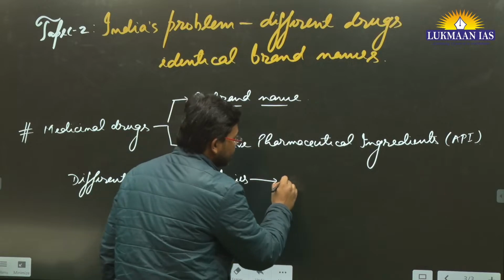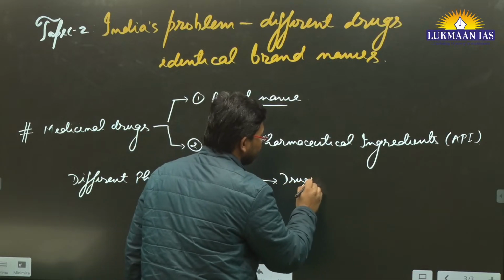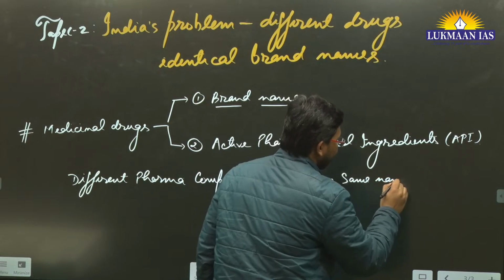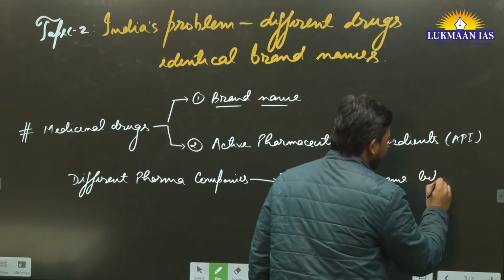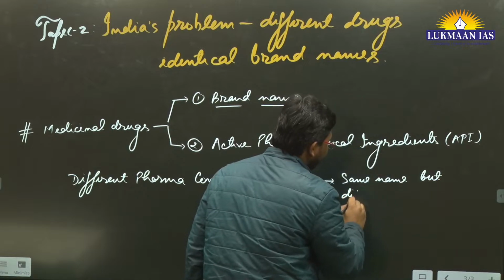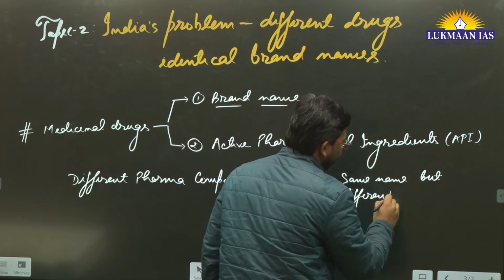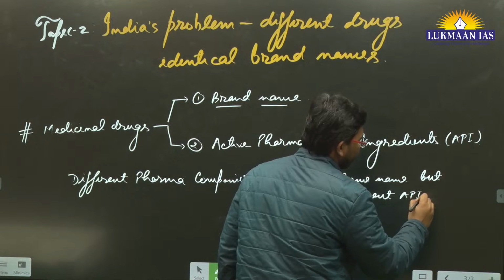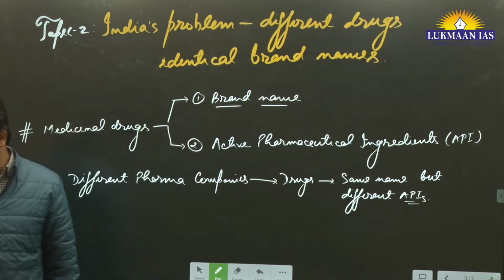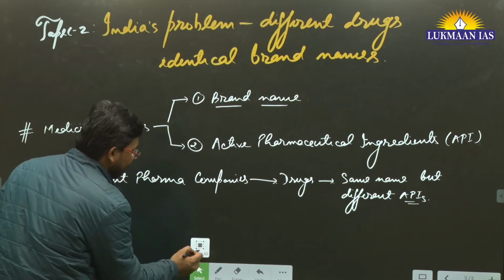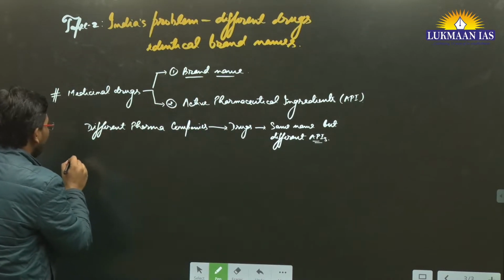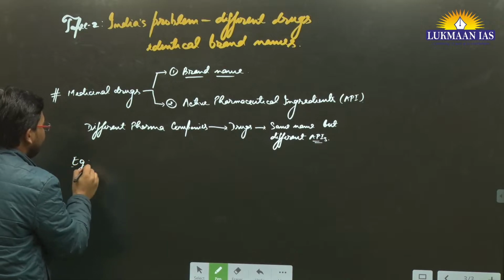They are having drugs of the same name, but they have different APIs, okay? They have the same name, but different APIs. That's the thing. Here they have given many examples like that. I'm going to write down a few of these examples. For further examples, you can download the PDF and read from there.